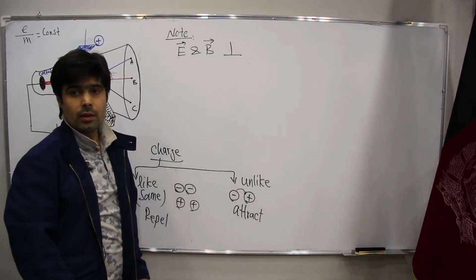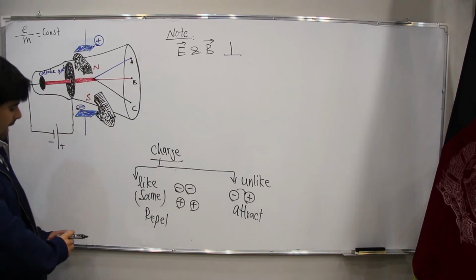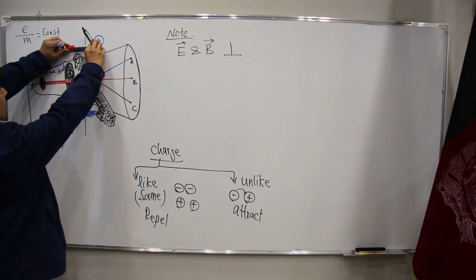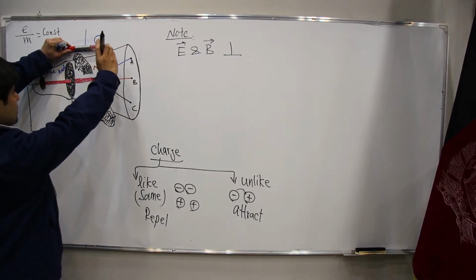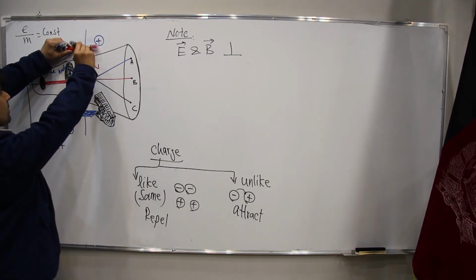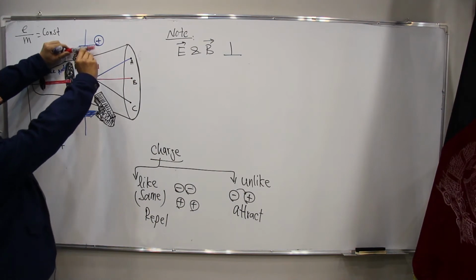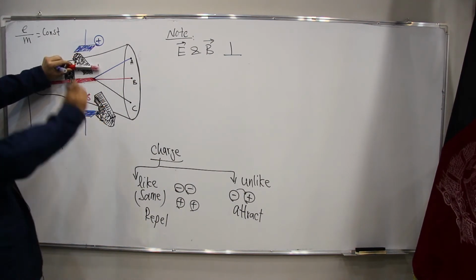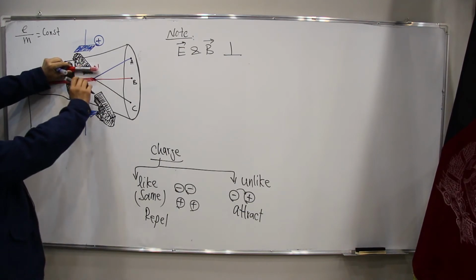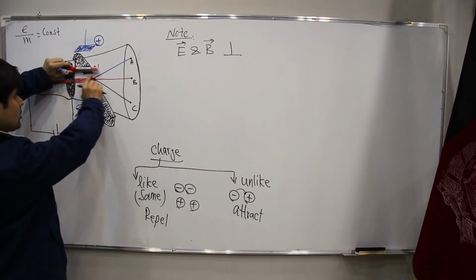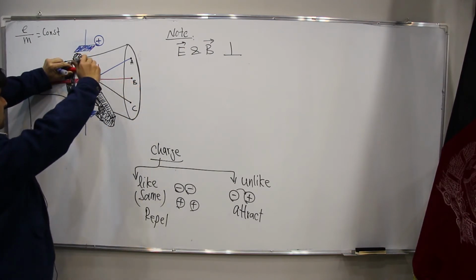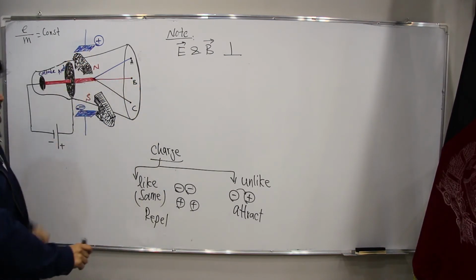One thing more: the electric field and the magnetic field are perpendicular to each other. It means, for example, this one is the electric field and this one is the magnetic field. Now what do you think? The cathode rays are in the X axis, this one is in the Y axis, and this one is in the Z axis.